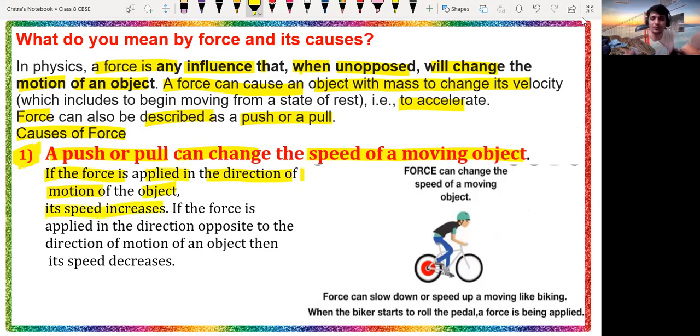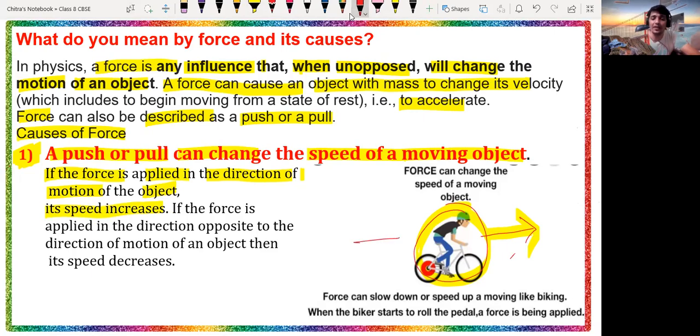Suppose this is the bicycle rider we have, and suppose the bicycle is moving in this particular direction.